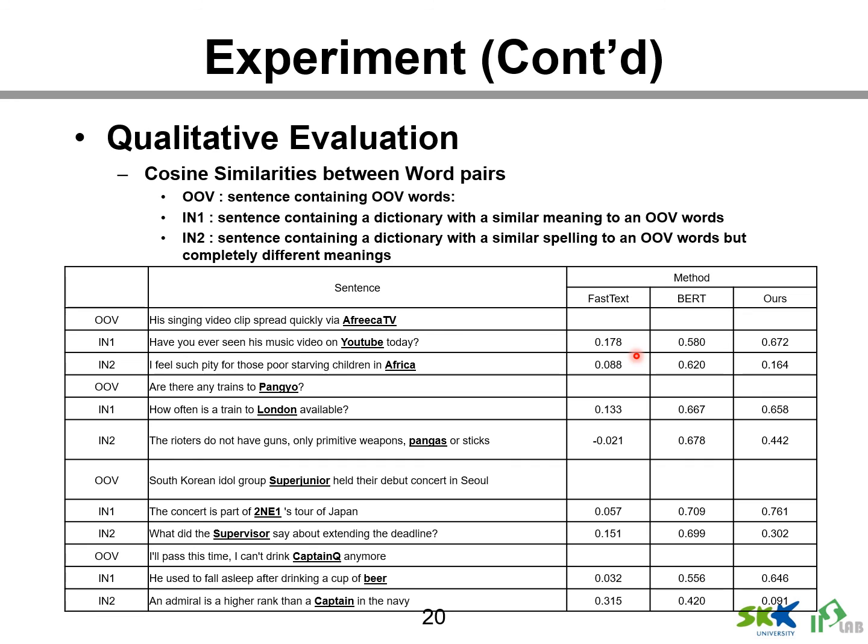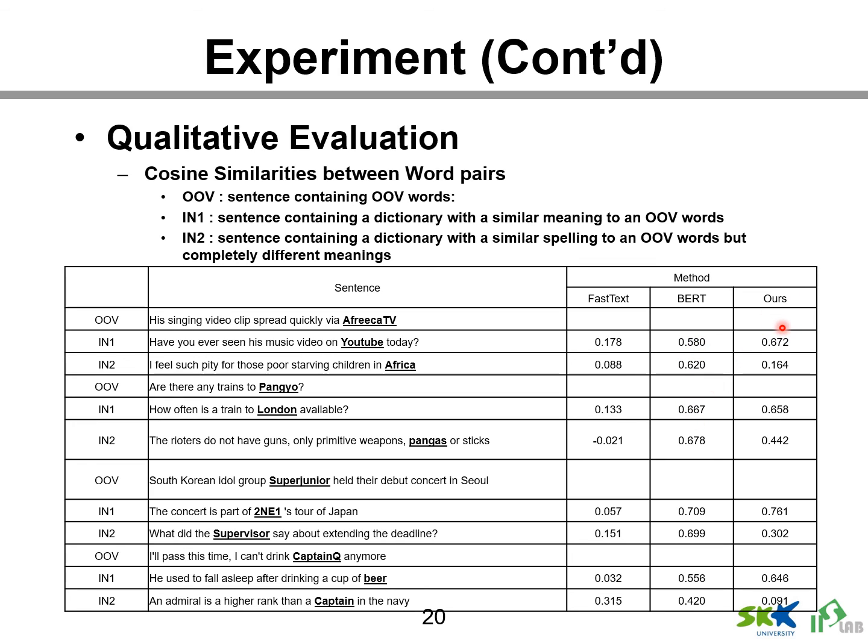The table shows that fastText allocates almost random values for OOV words, so their cosine similarities are low, while there is a little difference between OOV-IN1 and OOV-IN2 in the case of BERT.